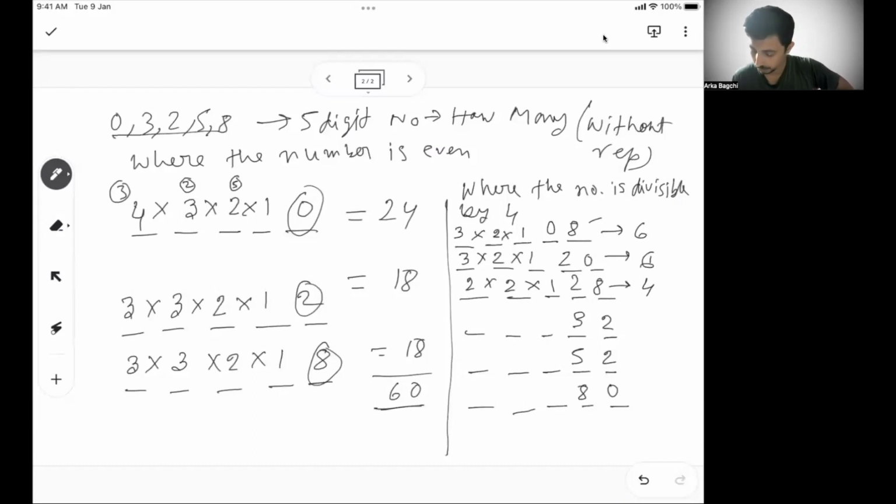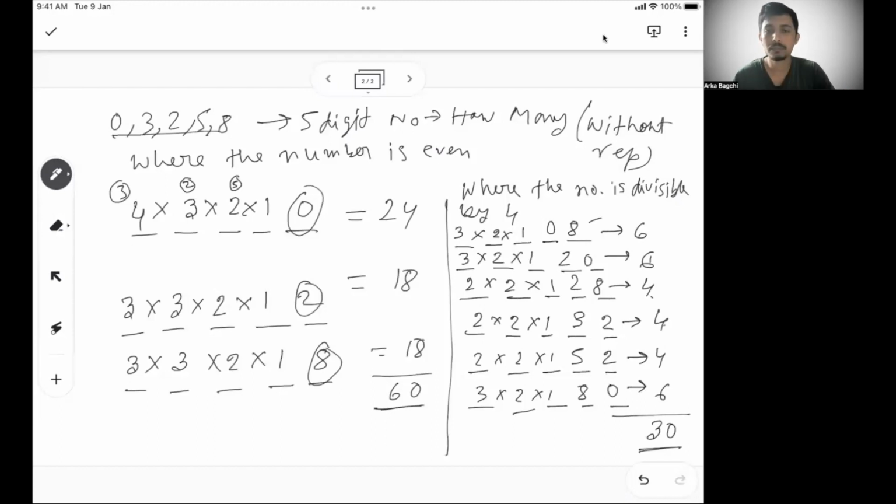Now when 3, 2 are there, again, I will have 4 ways because 0 will not be available in the first place. So 4 ways. 5, 2 also I will have 4 ways because same, 3, 2, 5, 2, whatever you take, if you take non-zero numbers at the last 2 digits, then obviously there are 4 ways you can fill the first 3 digits. So 4 ways. And this also, this 0 is there, so this is also 3 into 2 into 1, 6 ways. So the total number of ways is 6, 12, 16, 20, 24, 30. There are total 30 numbers possible which are divisible by 4.